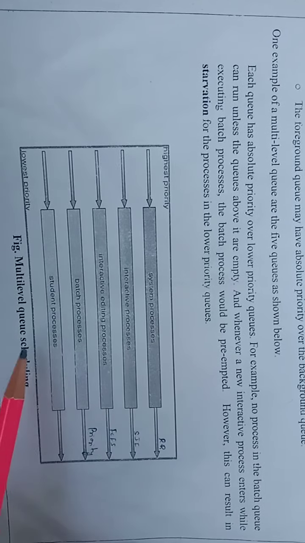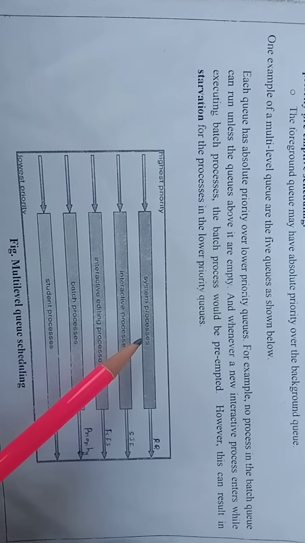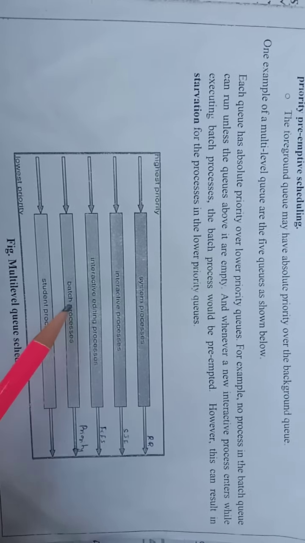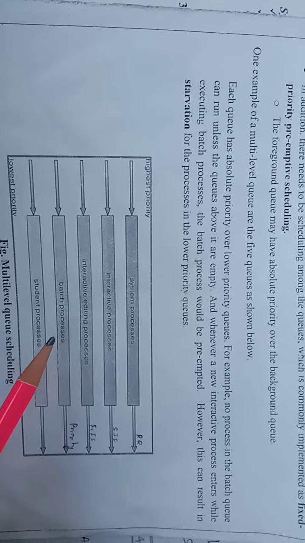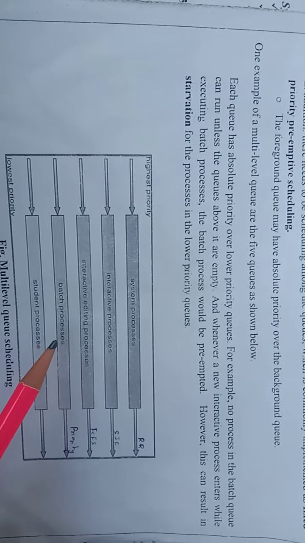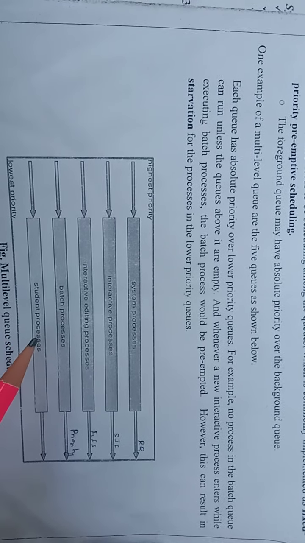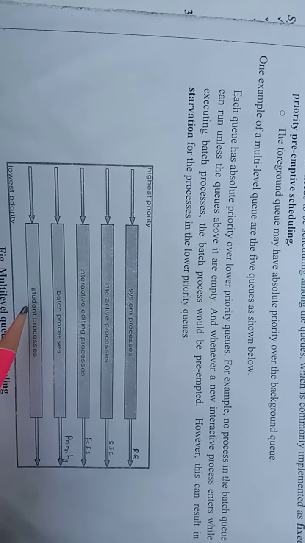In the first level, we have put all the system processes. In the second queue there might be interactive processes, and in the third level we have interactive editing processes. In the fourth level you could have all the batch processes, and any other user or student processes we could run in the lowest level queue.